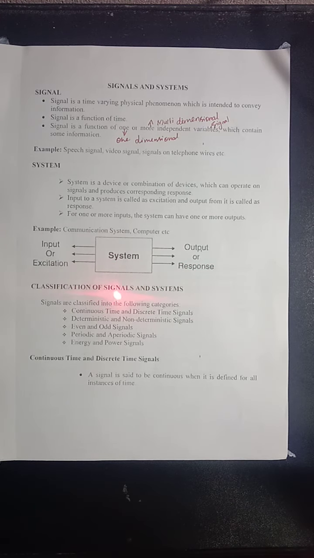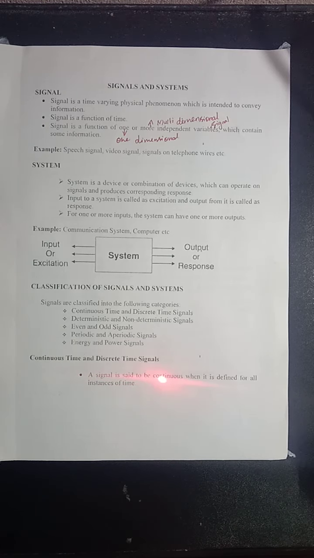Next, let's see about the classification of signals and systems. Signals are classified into continuous time and discrete time signals, deterministic and non-deterministic signals, even and odd signals, periodic and aperiodic signals, energy and power signals. Today, let's see in detail about continuous time and discrete time signals.